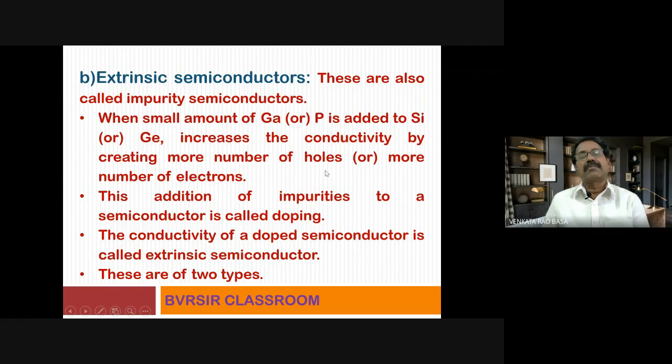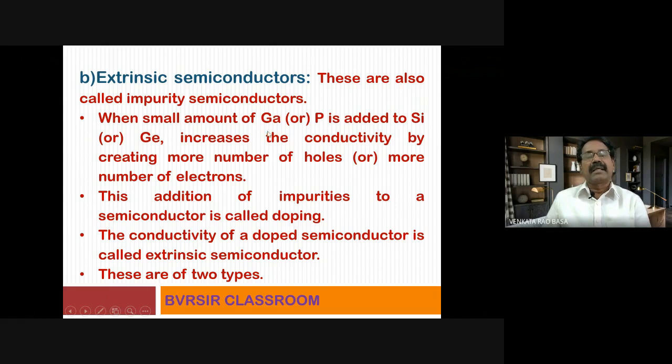I'll explain the concept of holes, etc. Or more number of electrons will be left free. When more electrons are left free, when a fifth group element is added to a fourth group element like silicon or germanium, then electrons will be left free, and those free electrons will be responsible for conduction of electricity.